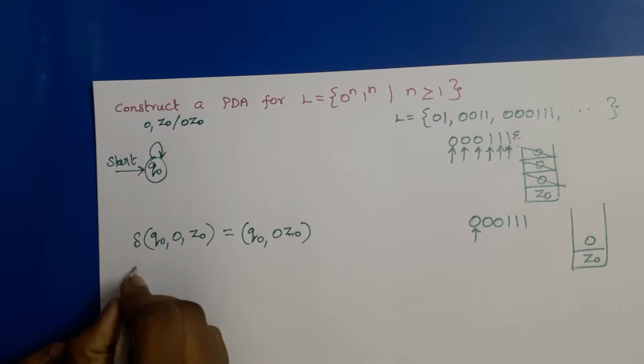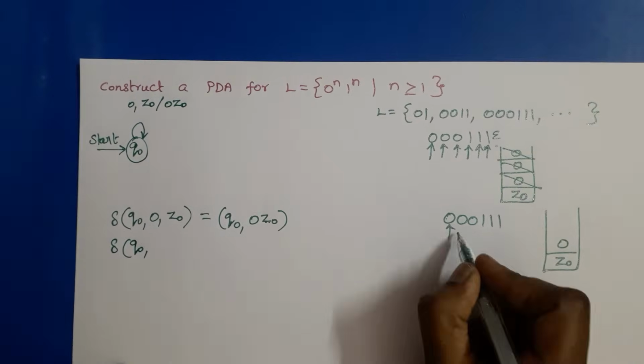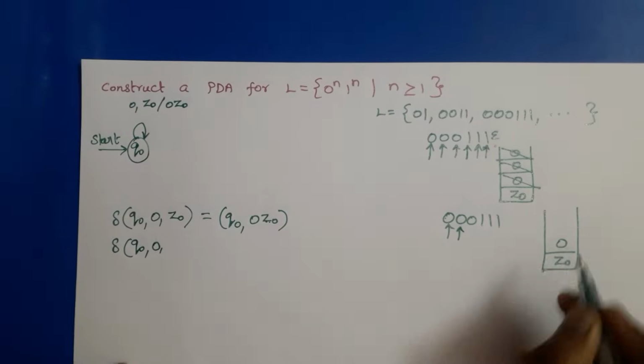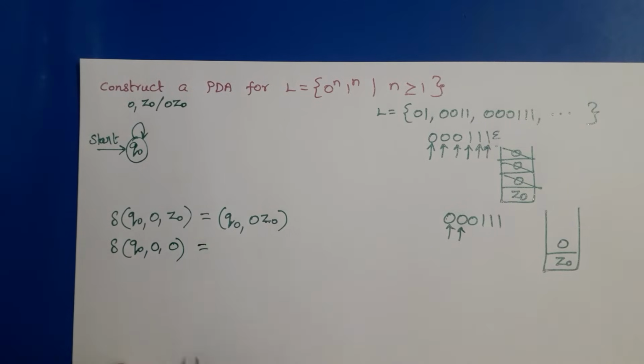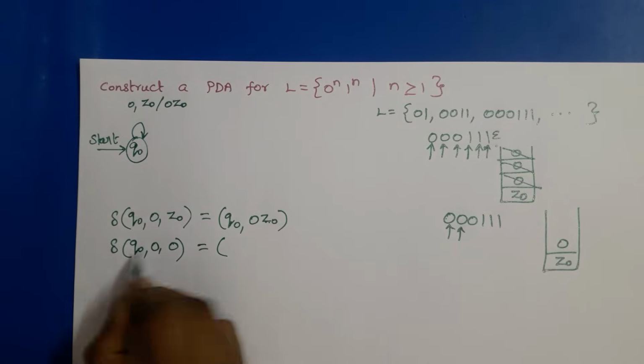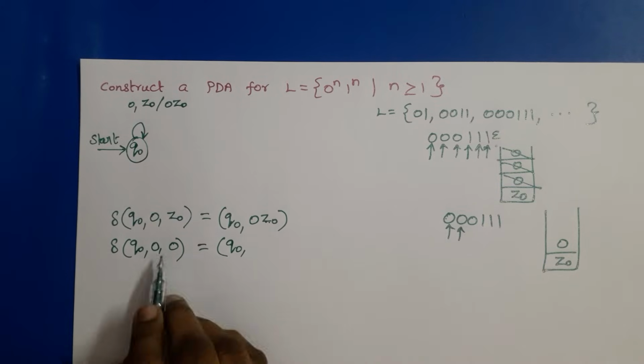Now we are in state Q0. The next input symbol is again 0 and now the top of the stack is 0, right? So if the input symbol is 0, again we need to perform a push operation. We remain in the same state Q0 and again perform a push operation.